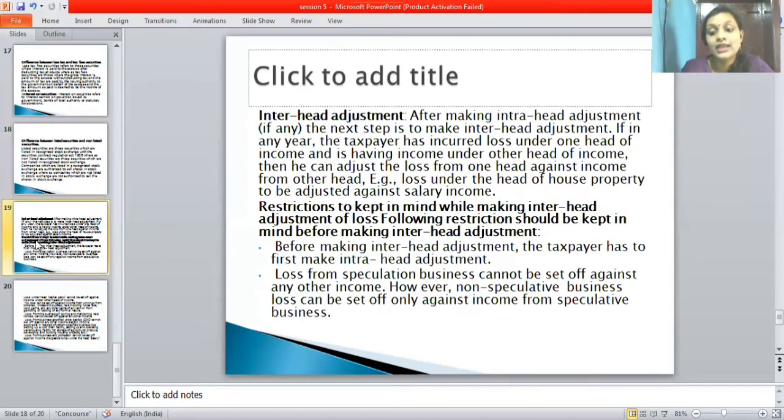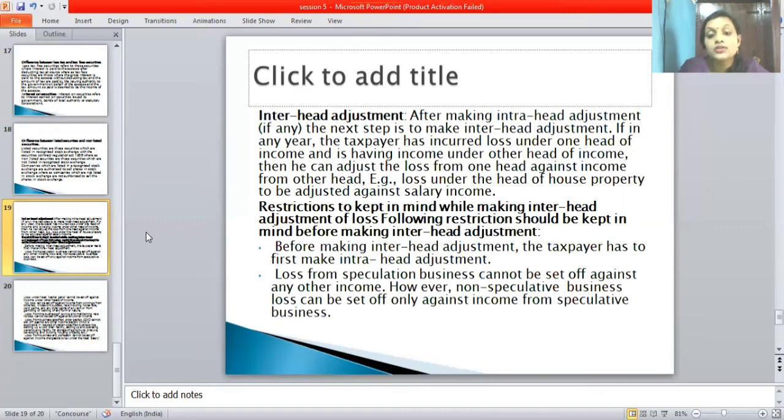And the next one is intra-head adjustment. Let's see the meaning of intra-head adjustment. The next step is to make the intra-head adjustment: if he is having income under a head of income, then he can adjust the loss from one head against income from the other head.